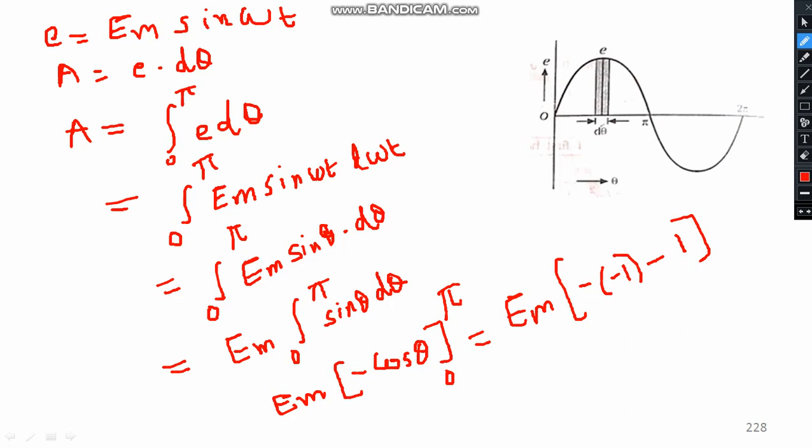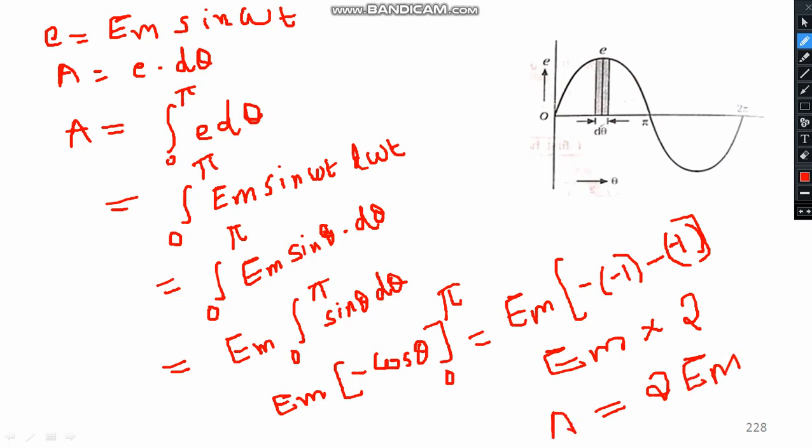So minus of minus 1 will be plus, and it becomes Em into 2, that is nothing but 2Em. So the overall area will be 2Em. It is very clear.